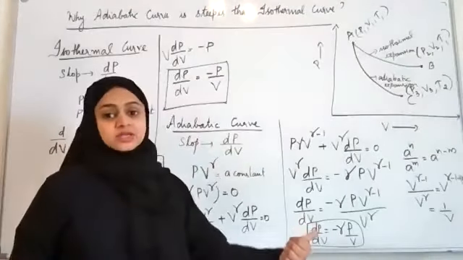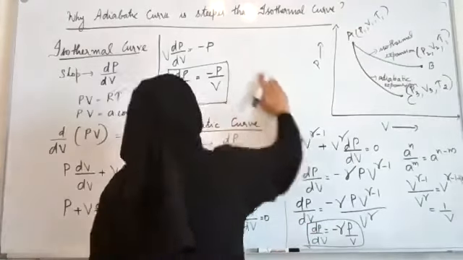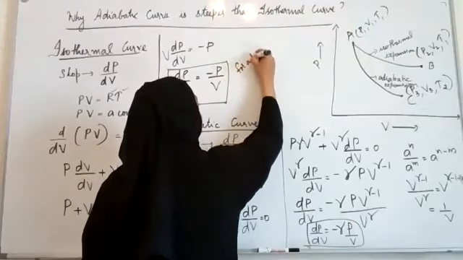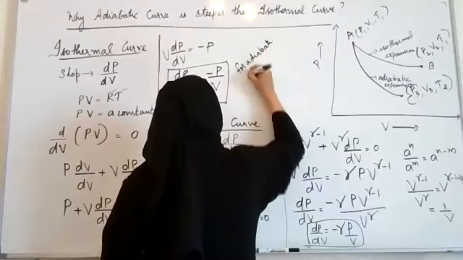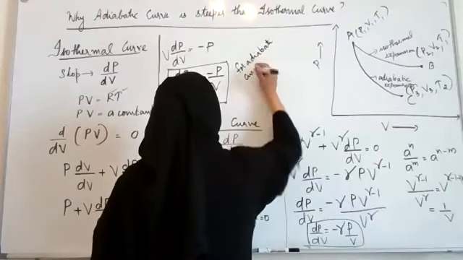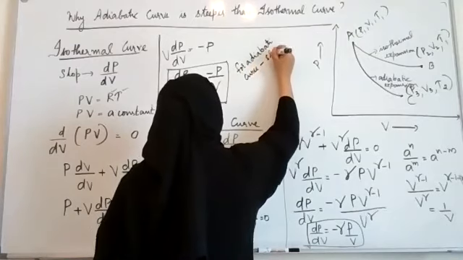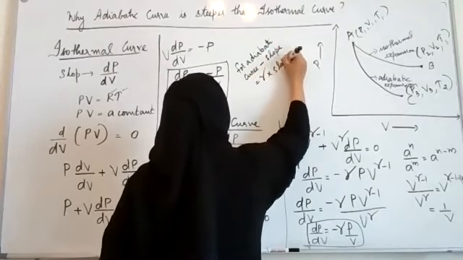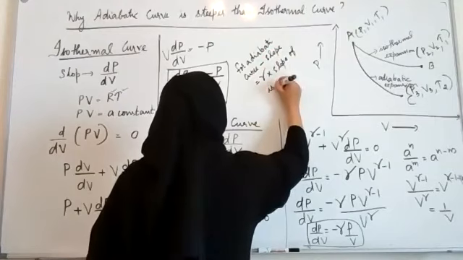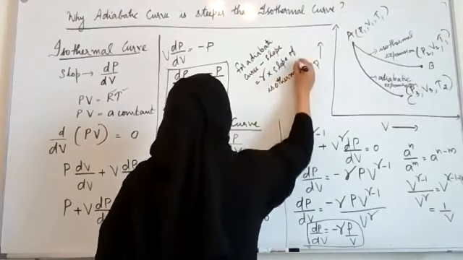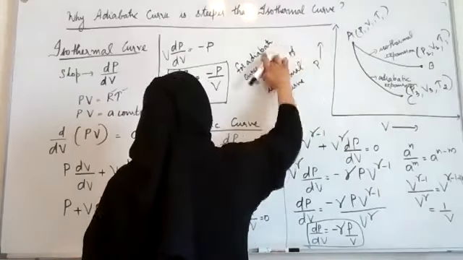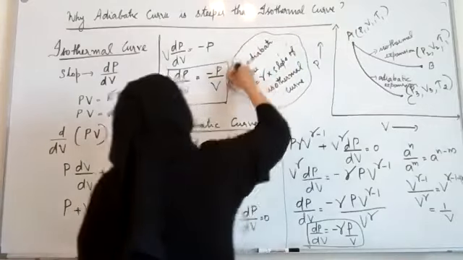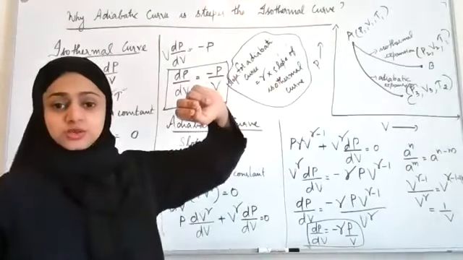Here it is gamma times minus P by V. So you can tell in short that for an adiabatic curve, slope is equal to gamma times the slope of the isothermal curve.